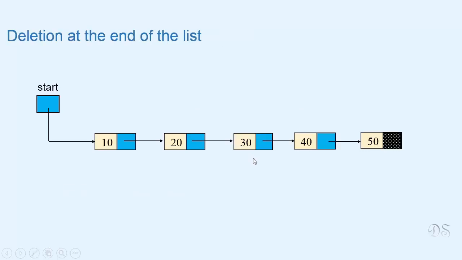To delete the last node of the list, we need a reference to the second last node. After deletion, this node will become the last node. So its link should become none. We'll just write p link equal to none. So now this is the last node of the list and this node is not a part of the list.